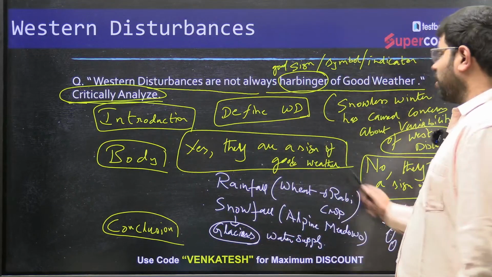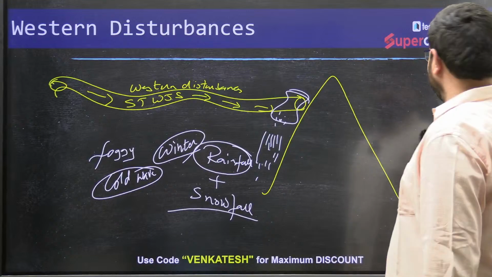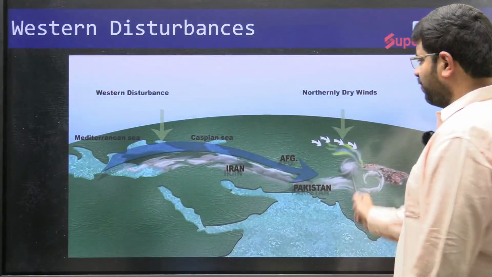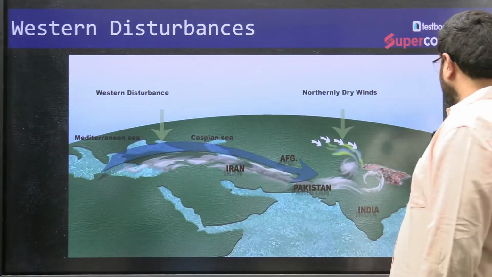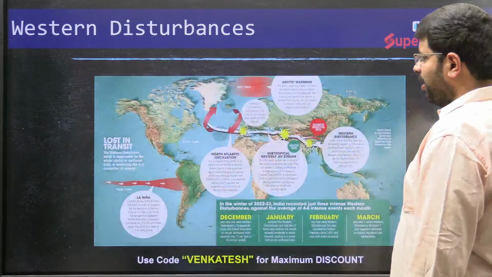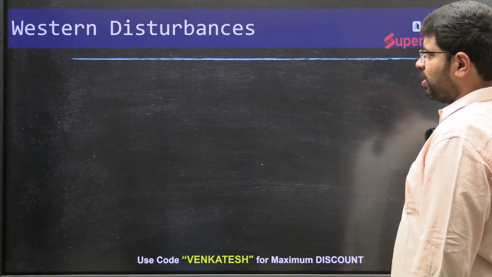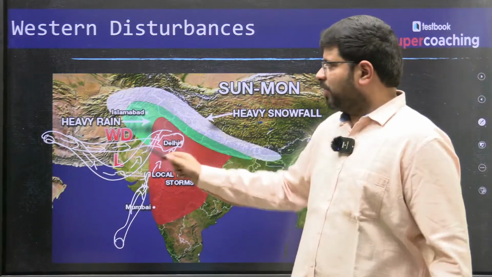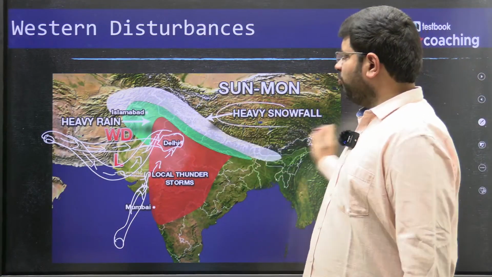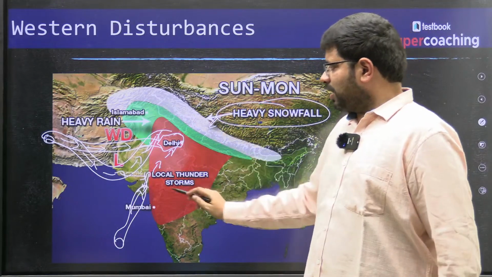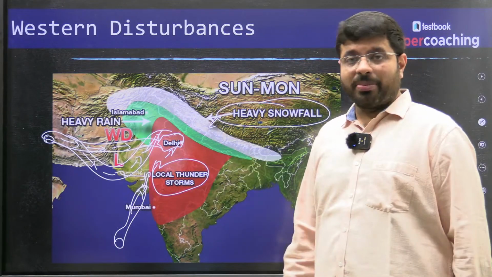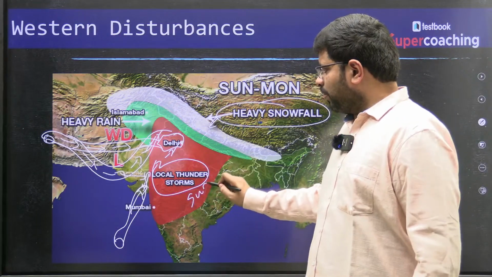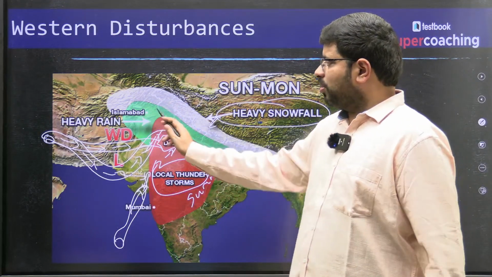Then you can go to the conclusion. What could be the method of conclusion here? You can draw a diagram of how they are bringing rain, or you can simply draw an India map like this and show different areas. This area has heavy snowfall. This area has dust storms in summer, local thunderstorms, summer dust storms, and this is the rainfall region.